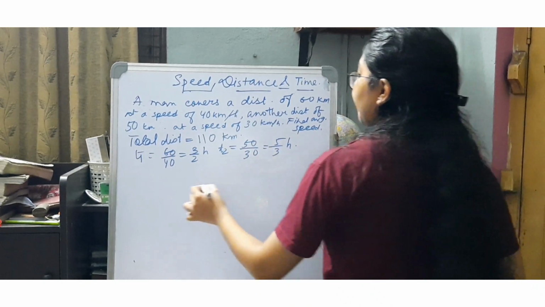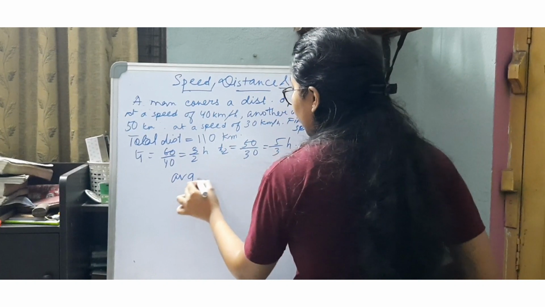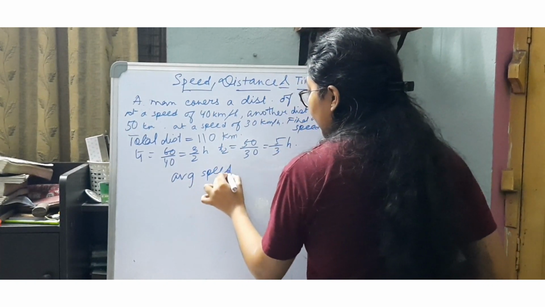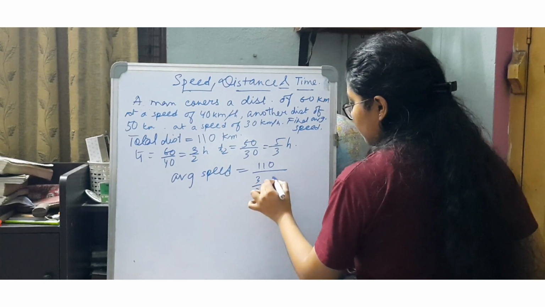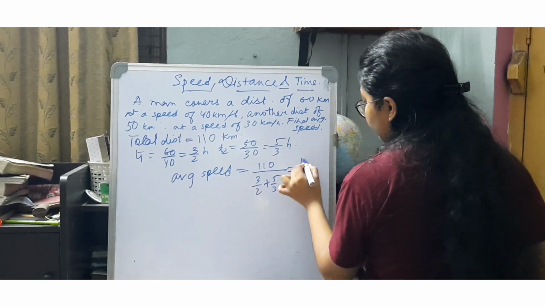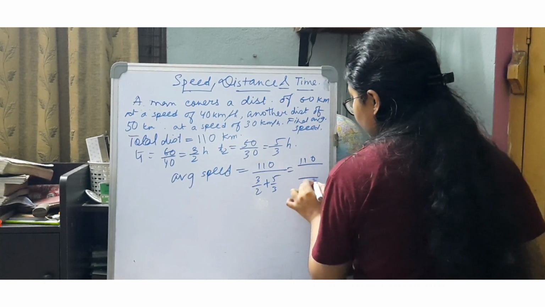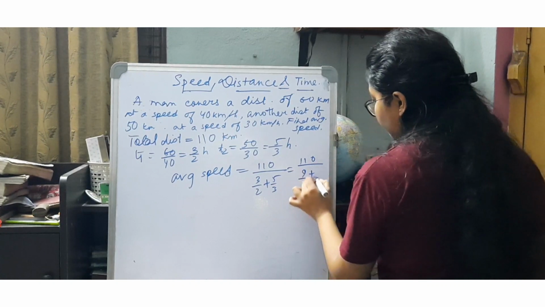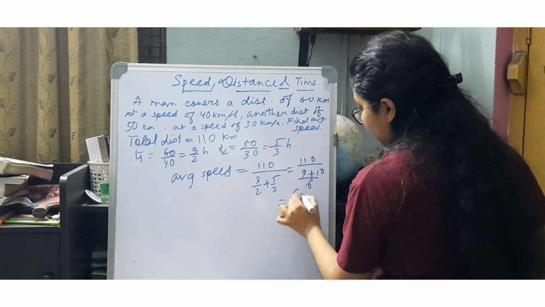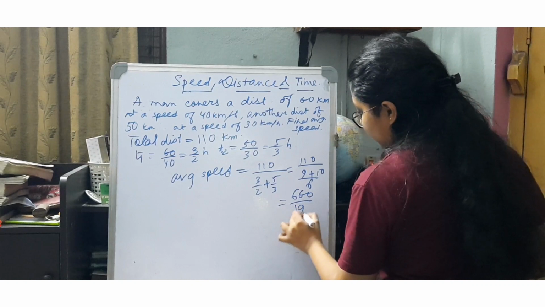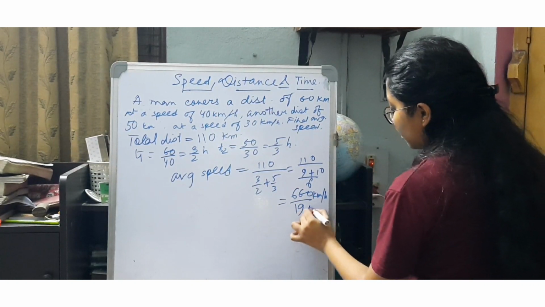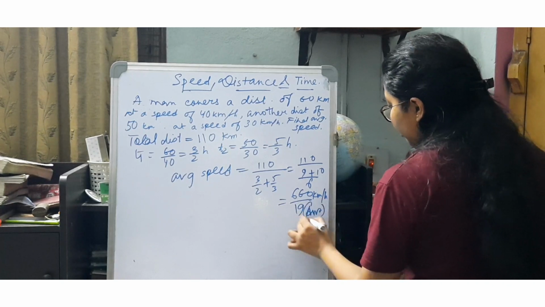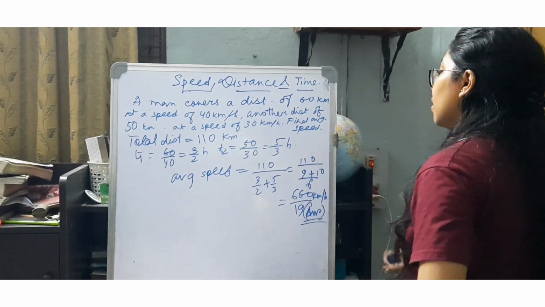Now we have to find the average speed, which is total distance by total time. So this is our answer. You can keep it as a fraction or go for decimal, no problem.